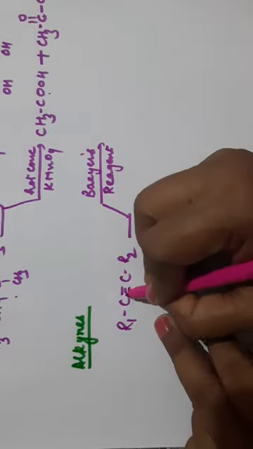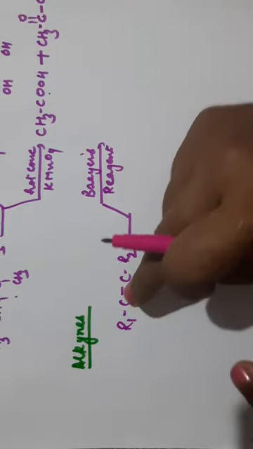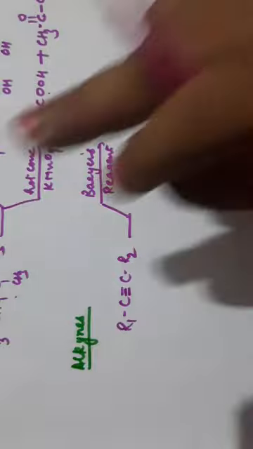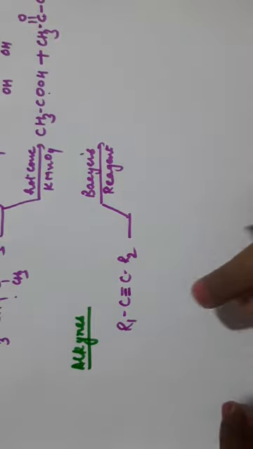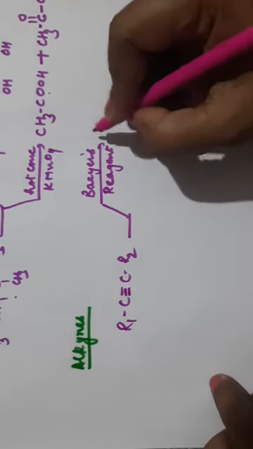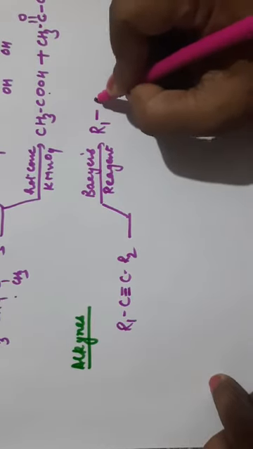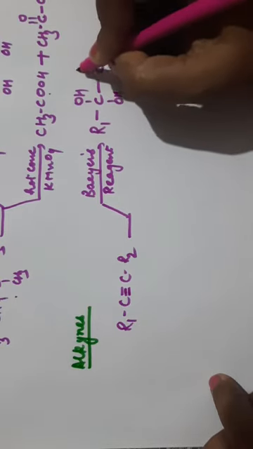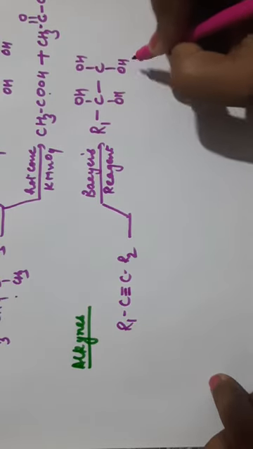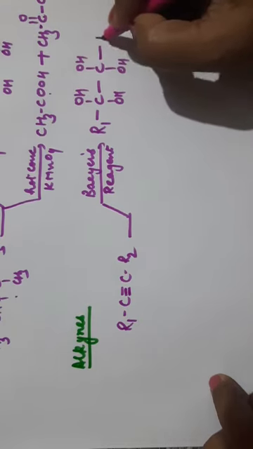Now there are two pi bonds. For each pi bond we have added one OH group in case of alkene. Now there are two pi bonds, so when we remove two pi bonds, two OH groups will be attached on each carbon. So it will form R1-C(OH)2-C(OH)2-R2, because we have removed 2 pi bonds from here.